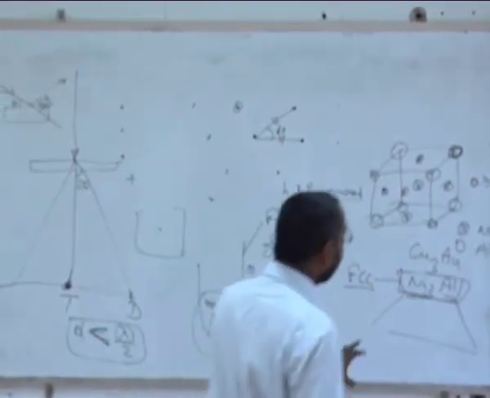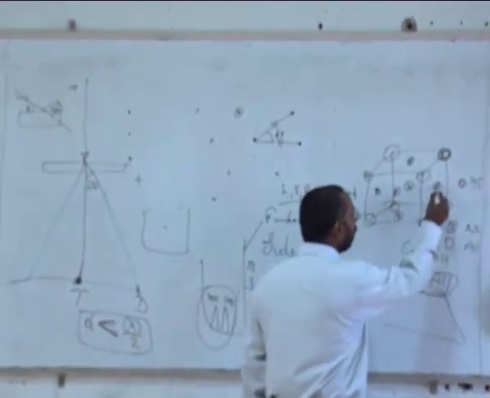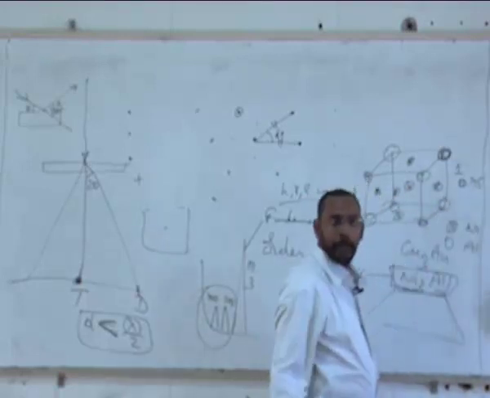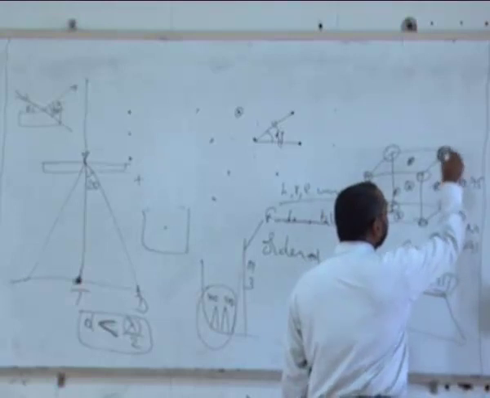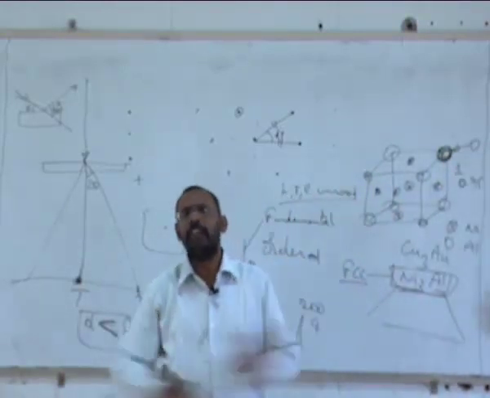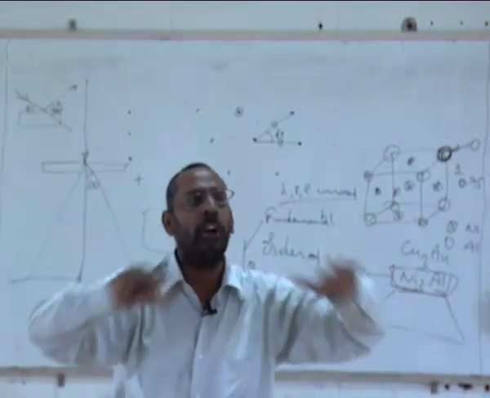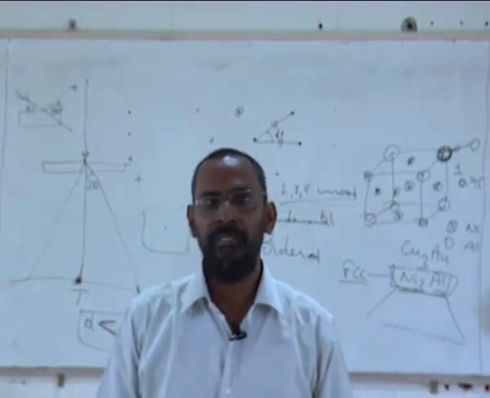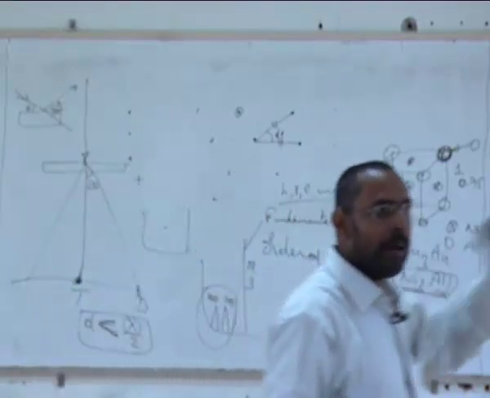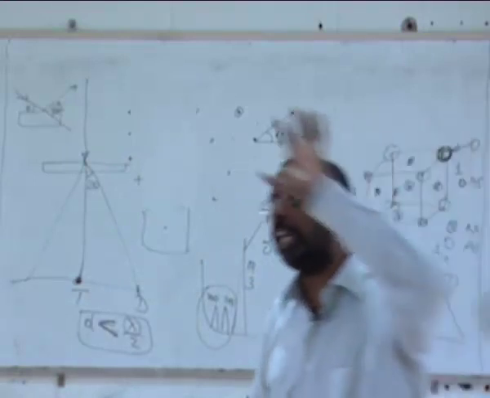Instead, if the probability of finding nickel at any one of these face-centered positions is 1, but the probability of finding the same nickel at this body corner is 0, that means I will never see a nickel atom at the body corner, then I call this an ordered structure. That means inside the unit cell, I have certain fixed positions for each of these atoms, and they sit only in those positions.